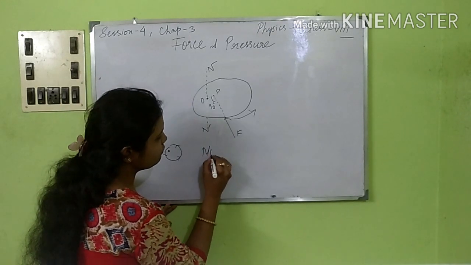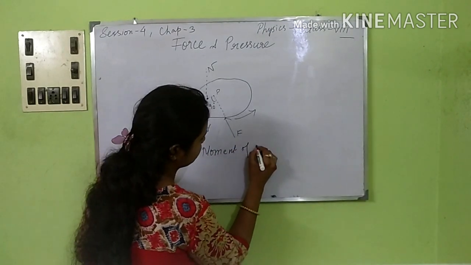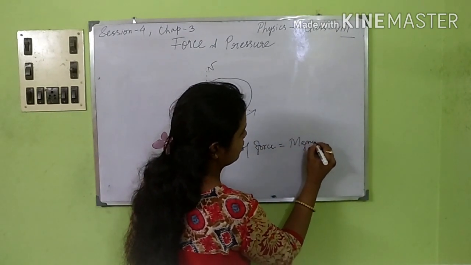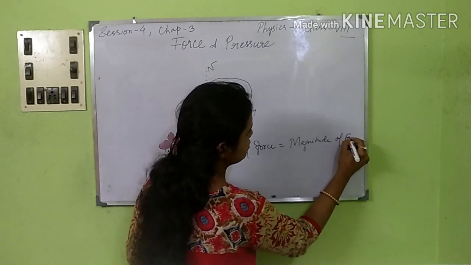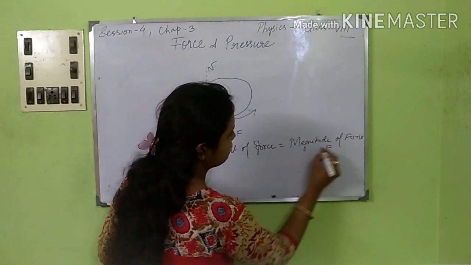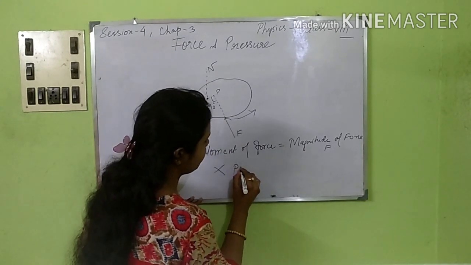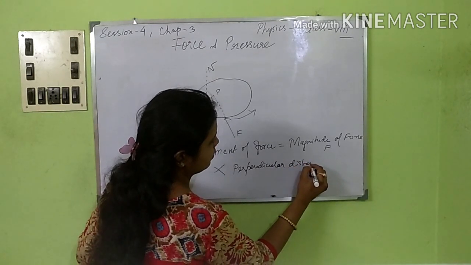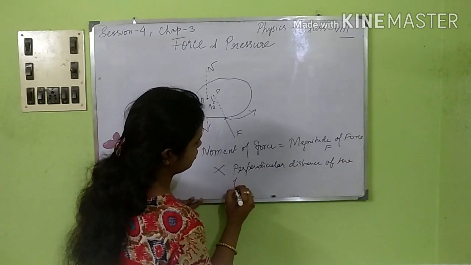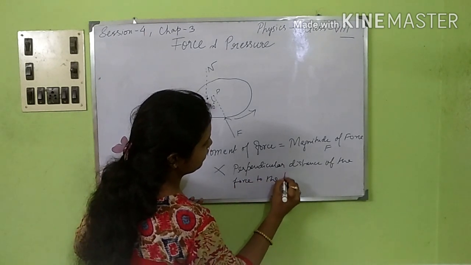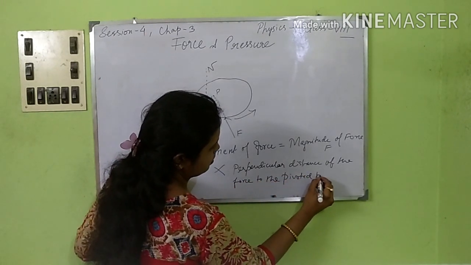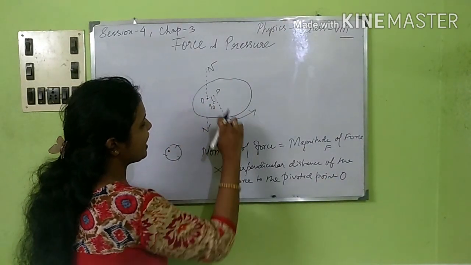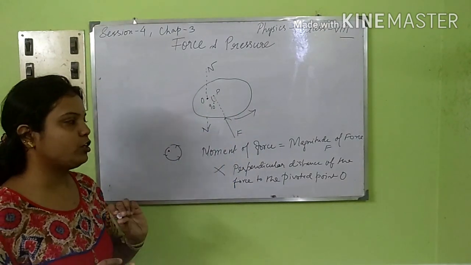So moment of force is the magnitude of force, that is F, into the perpendicular distance of the force from the pivoted point O. This distance and the magnitude of the force will give you the moment of force.